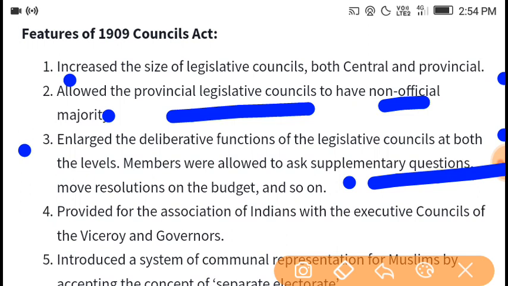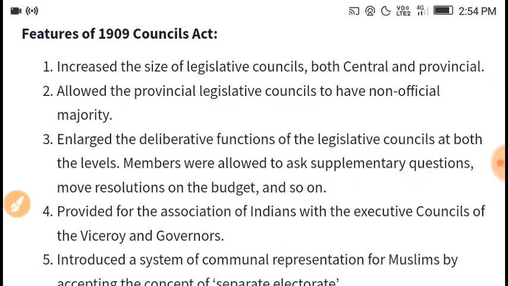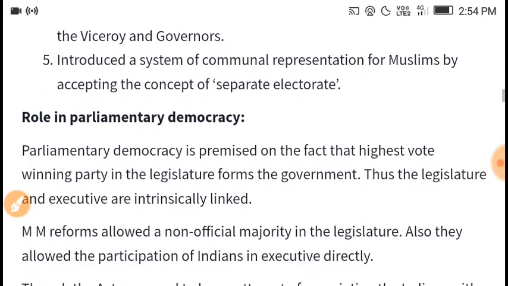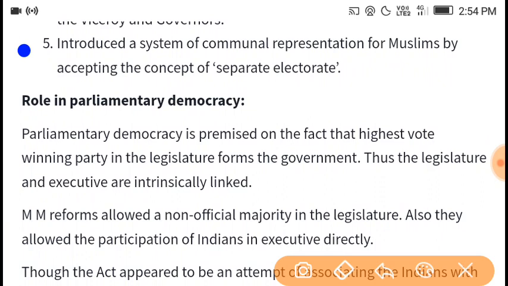It increased the size of the Legislative Councils, both central and provincial, and allowed the provincial Legislative Councils to have a non-official majority. It enlarged the deliberative functions of the Legislative Councils at both levels. Members were allowed to ask supplementary questions and move resolutions on the budget, and so on. It provided for the association of Indians with the Executive Councils of the Viceroy and Governors, and introduced a system of communal representation for Muslims by accepting the concept of separate electorate.